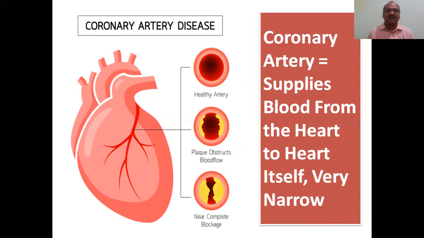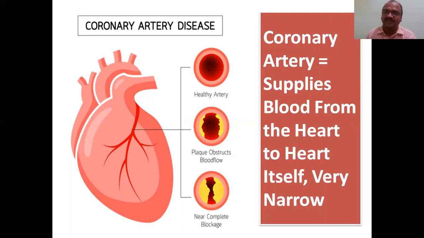Here you can see the heart structure and the coronary artery. This coronary artery supplies blood from the heart to the heart itself, from the heart to the heart.